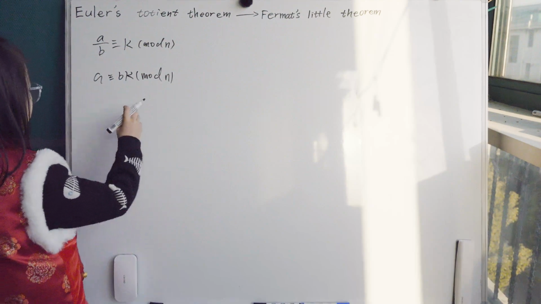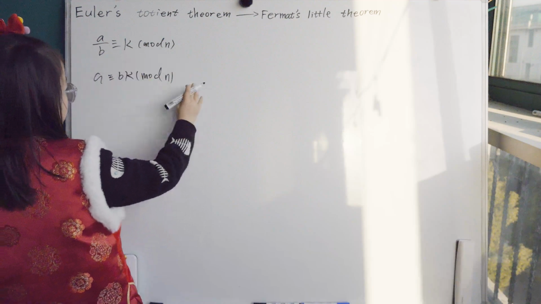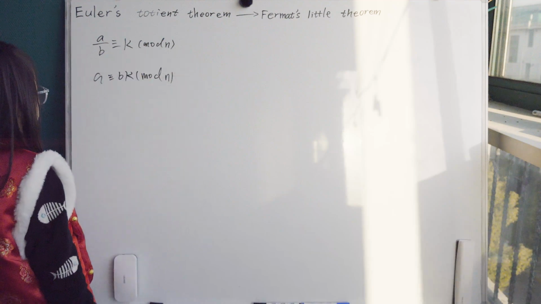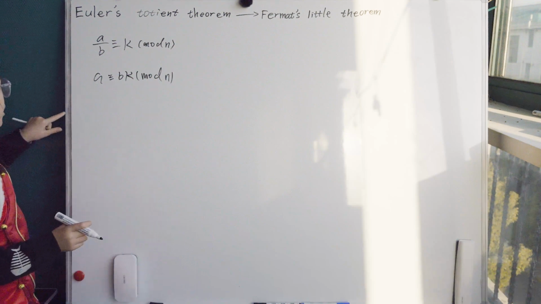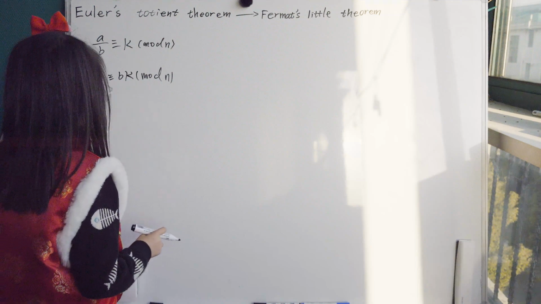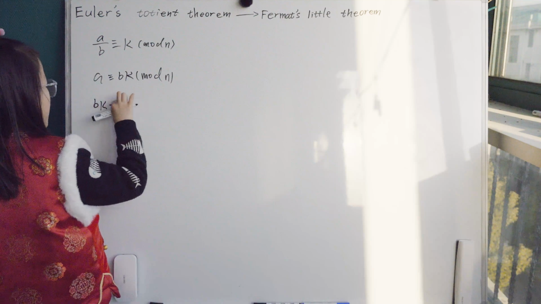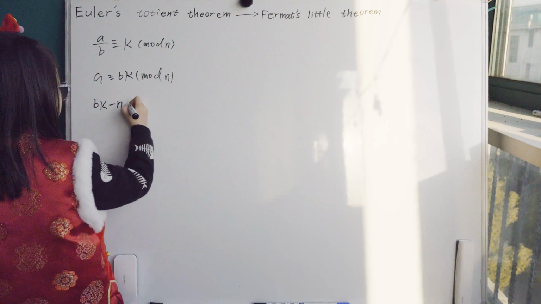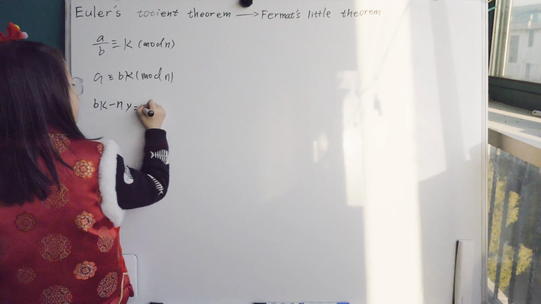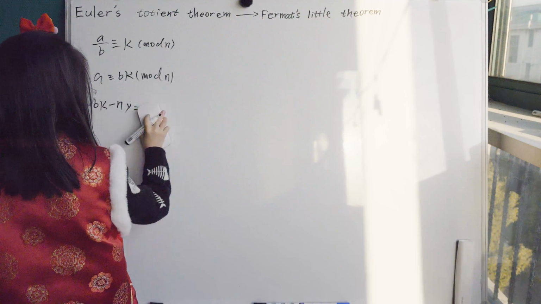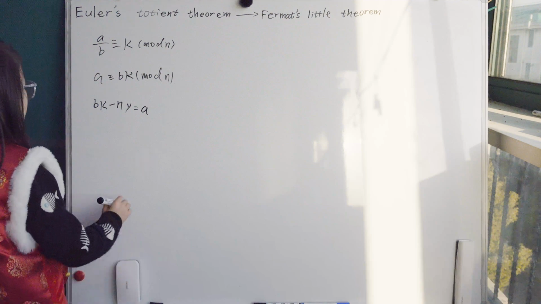The problem is always K. What is the number K here? So how do I find it? When you want to find the value of K, B times K minus a multiple of N, I just say N times Y maybe, and then that's equal to A, right? So that's the point here.